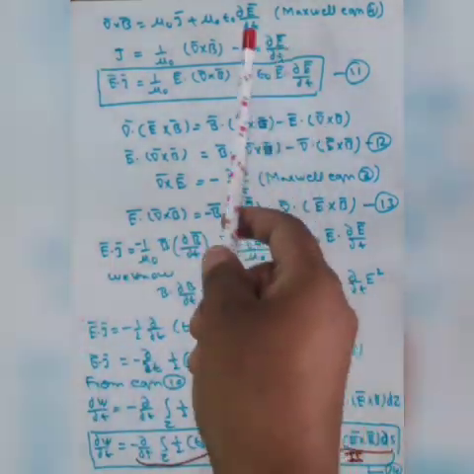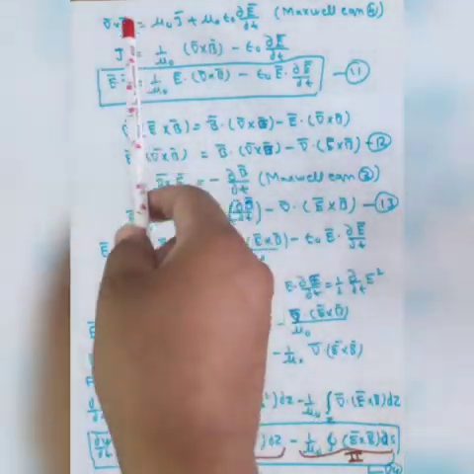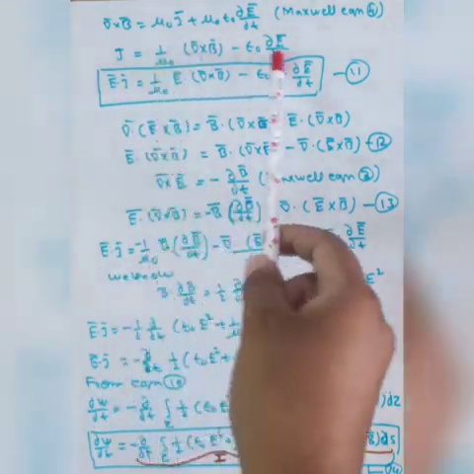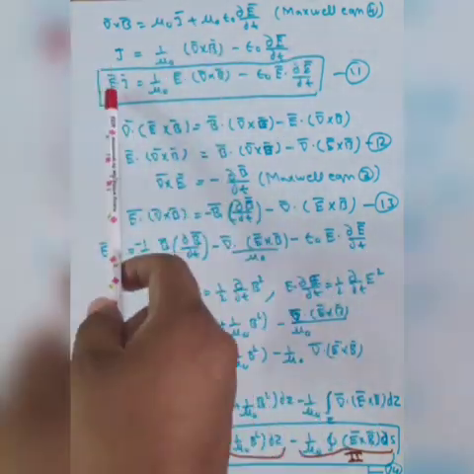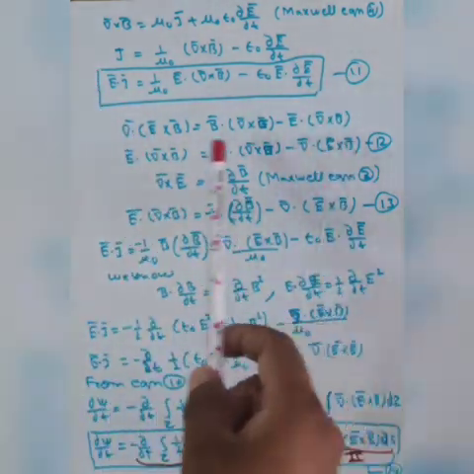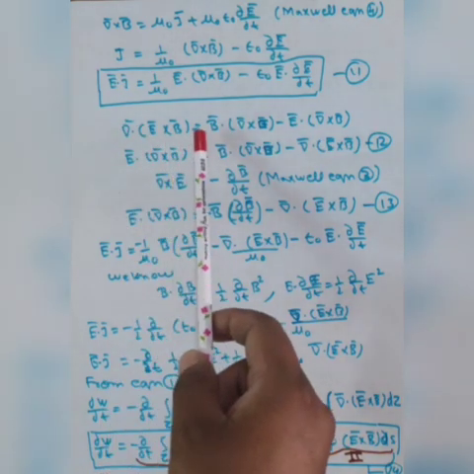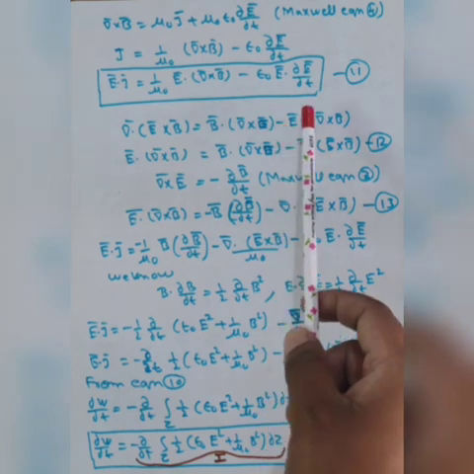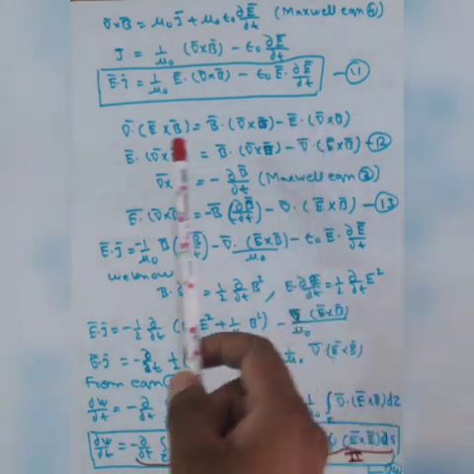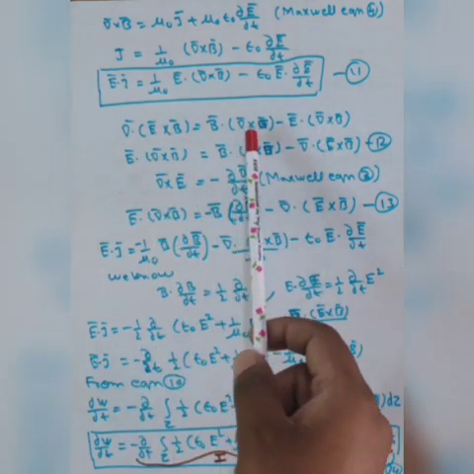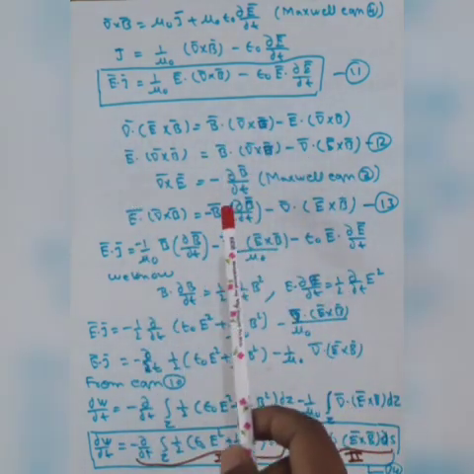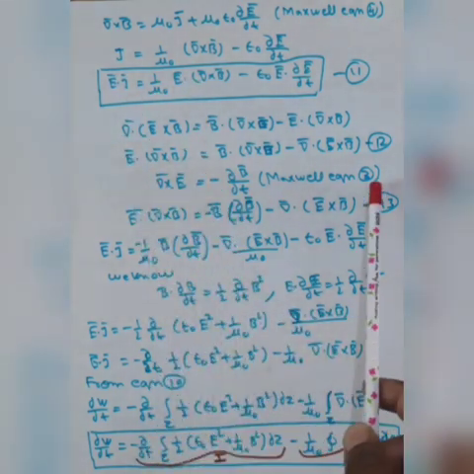In this slide, you know the Maxwell fourth equation very well. Now arrange this equation, and we can write J in this form. Now multiply by E on both sides. You know the vector relation: del dot E cross B is equal to B dot del cross E minus E dot del cross B. You know the Maxwell third equation.